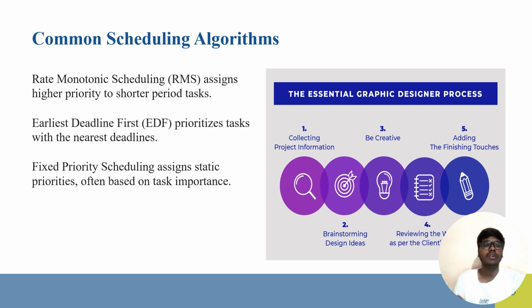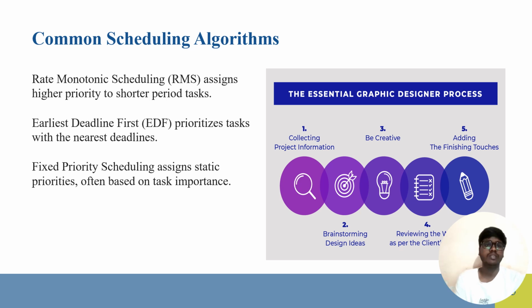The common scheduling algorithms are RMS and EDF. RMS is rate monotonic scheduling, which assigns a higher priority to short periodic tasks, and earliest deadline first prioritizes the task with the nearest deadlines. And we also have fixed priority scheduling, which assigns static priority, often based on task importance.